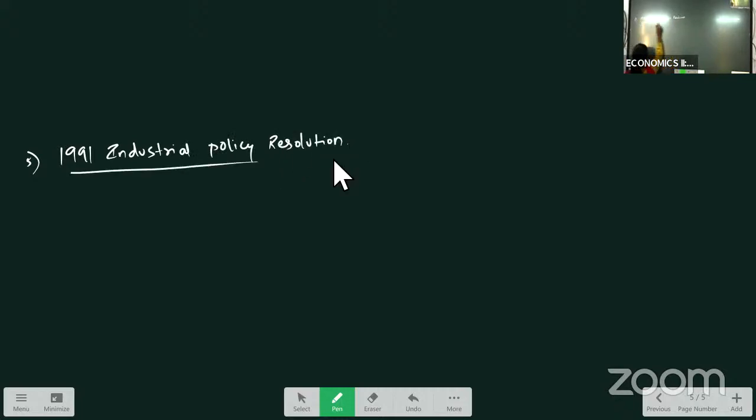And other LAQs you have to prepare is 1991 Industrial Policy Resolution. This is also a compulsory question here. What are the features of 1991 Industrial Policy Resolution?